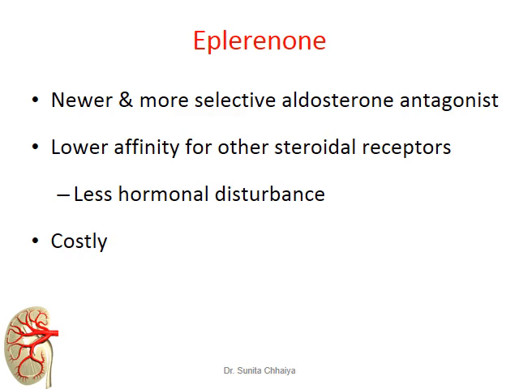Another drug is eplerenone. It is designed in such a way that it only binds to the aldosterone receptor. Other steroidal receptors are not affected, and if they are not affected, those hormonal disturbances which are produced with spironolactone cannot be produced. The only thing is that this is costlier compared to spironolactone.